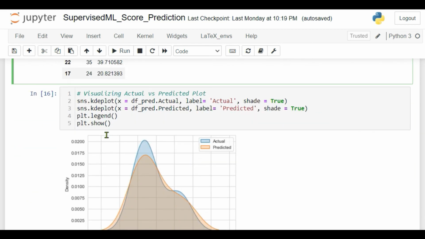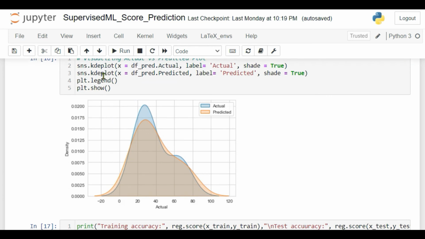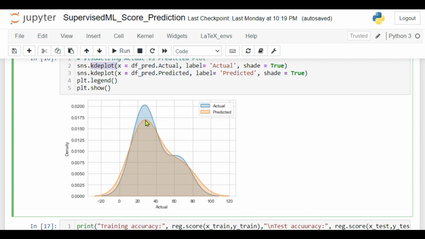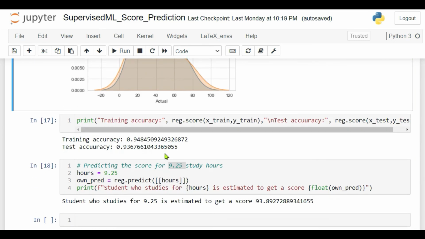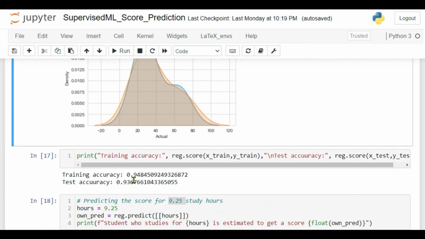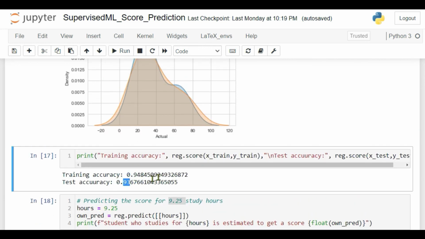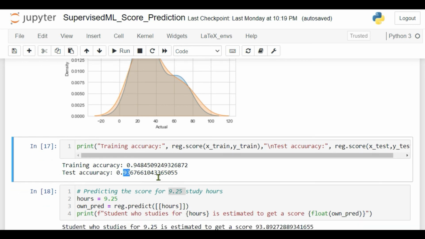Comparing using plots makes our life much simpler, to check it visually, and it is done using a KDE plot. It seems kind of accurate, and now let's check our scores, how it has been done. So it is 94% and 93%, so it is a good model.